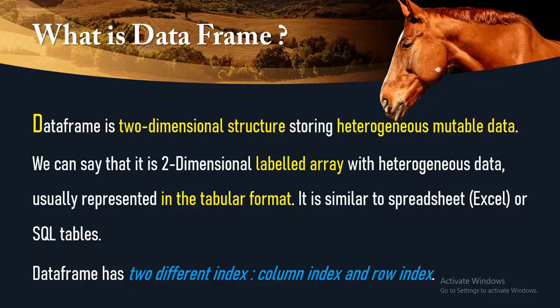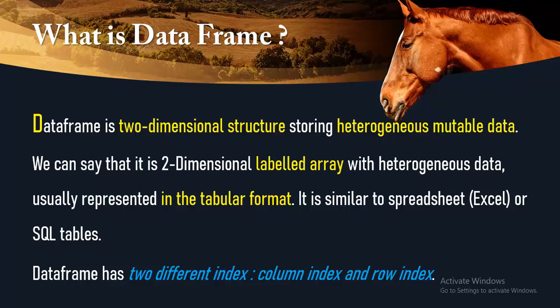DataFrame is a two-dimensional structure storing heterogeneous mutable data. Heterogeneous means a DataFrame can store data of multiple data types. It may be integer, float, string, any type. Mutable means you can change or modify the data of DataFrame.